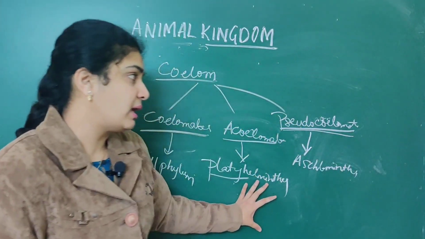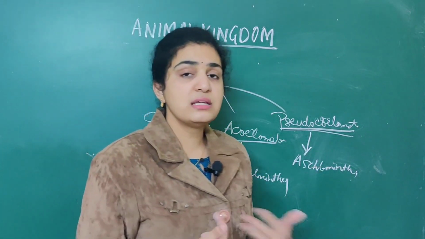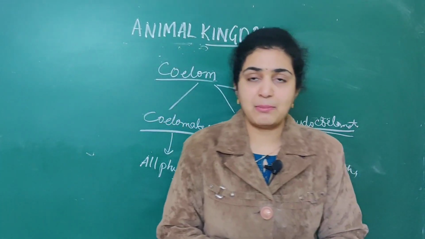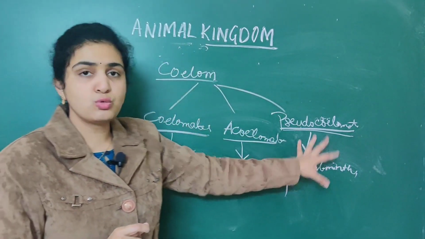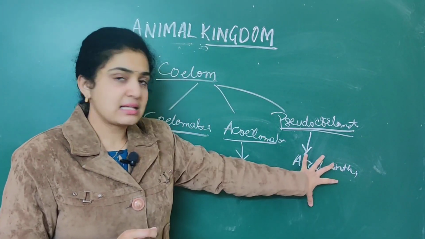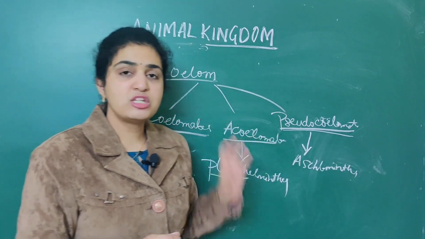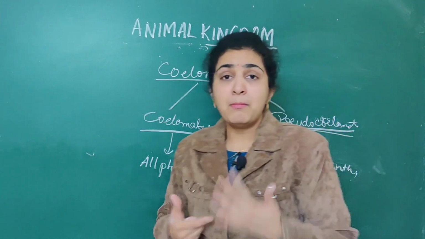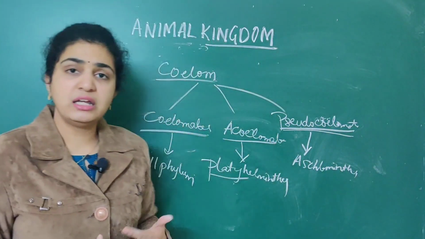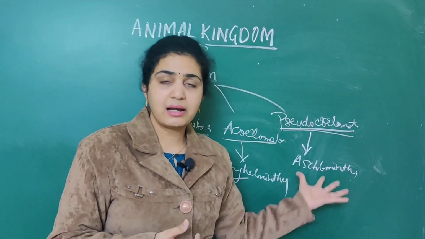Under pseudocoelomates, it is Aschelminthes, the only phylum which exhibits the pseudocoelom. The only phylum which exhibits acoelomate is Platyhelminthes. Important, these are very important NEET questions which are directly asked.